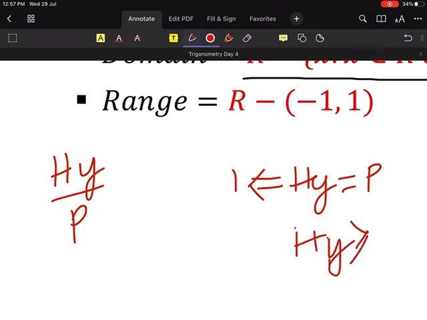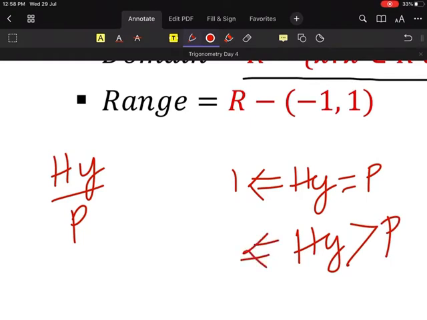Acha, now the next one is what? When hypotenuse is greater than perpendicular, what happens then? Wait a second, let me write this properly. Hypotenuse is greater than perpendicular. So this fraction will be what? Greater than 1. Yes or no? The fraction will be greater than 1.